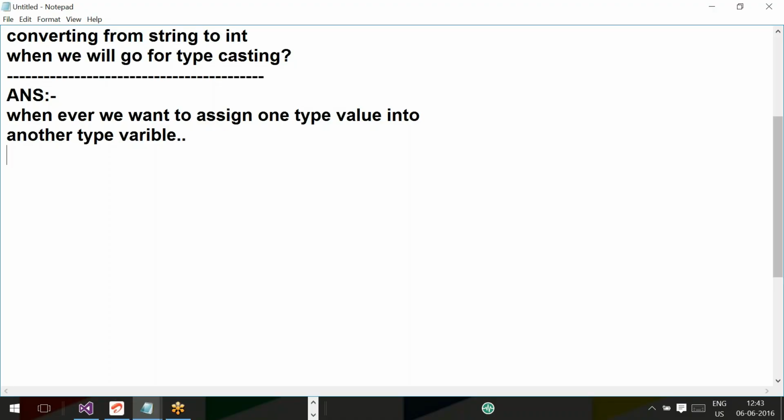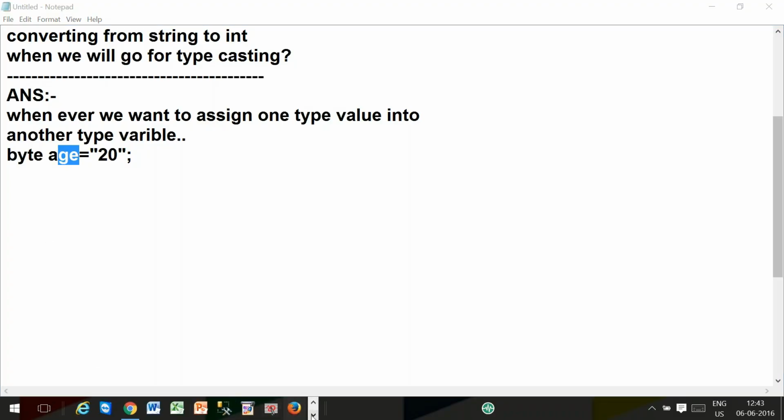In the last class, whether you remembered or not, we had to assign byte age equal to a value like 20. Here, the right side value type is what? String. The left side variable type is a numerical type, byte. Into byte you need to assign, so in this case you should compulsorily go for typecasting.